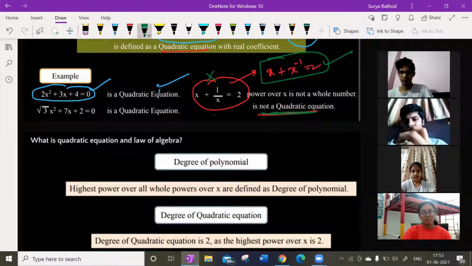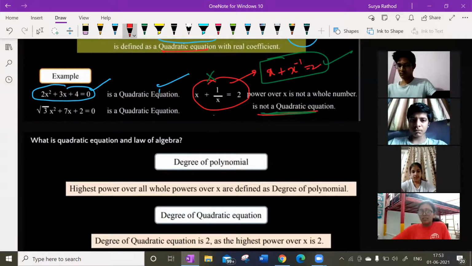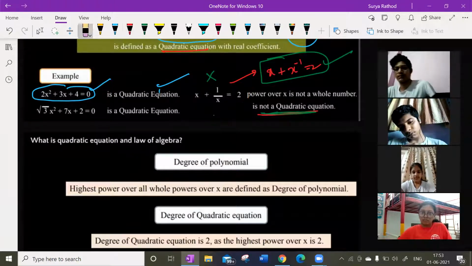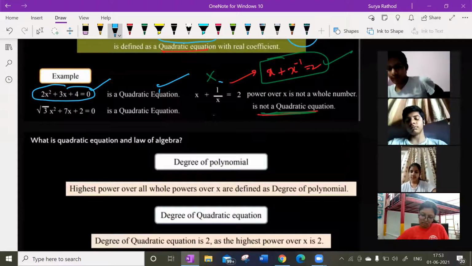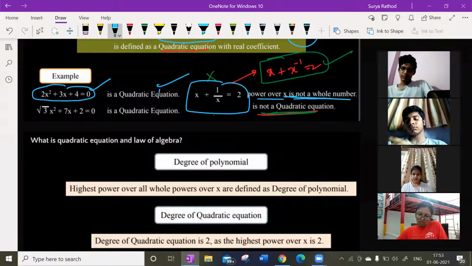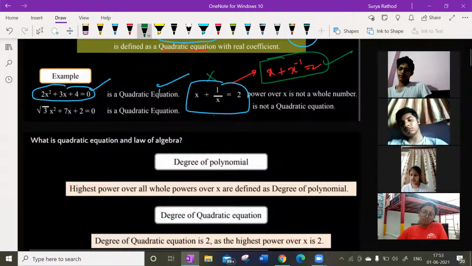Okay. Chalo. So x plus 1 by x is not a polynomial, isn't it? Understanding, guys? Have you understood this now? Any doubts? It is not a polynomial, first of all. If it is not a polynomial, it cannot be a quadratic equation. So here, the power of x is not a whole number. The power of x is not a whole number. That is the reason we are not calling that a polynomial.